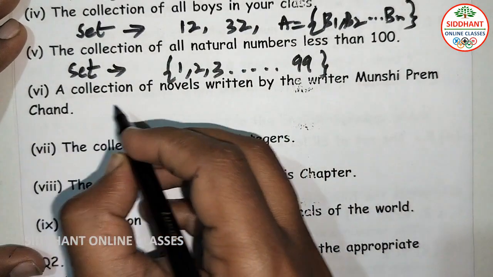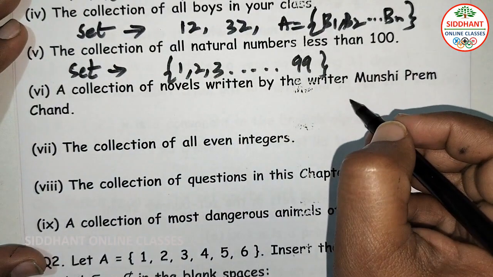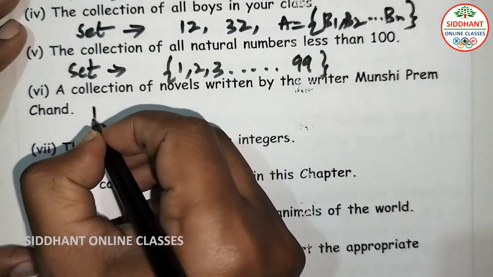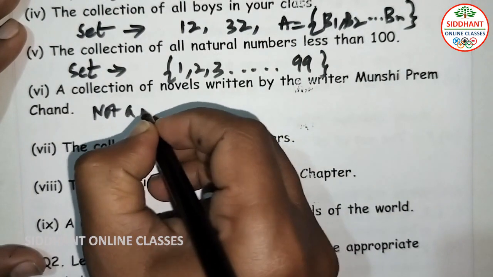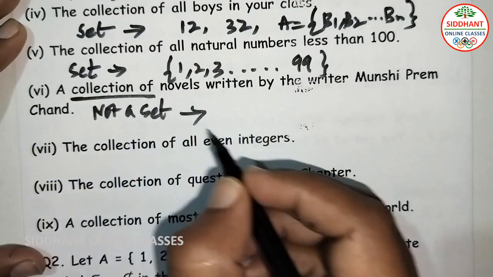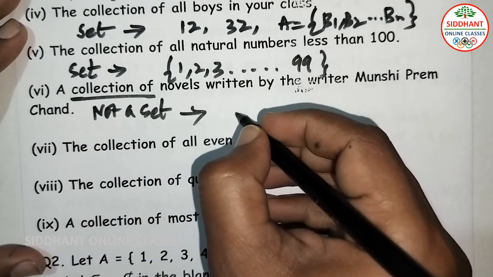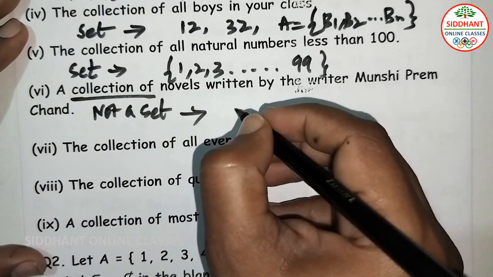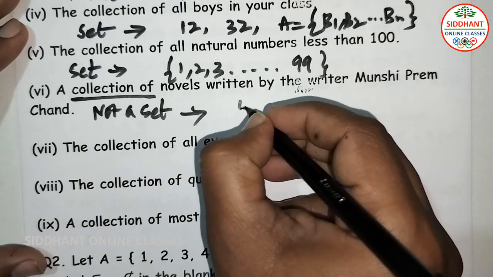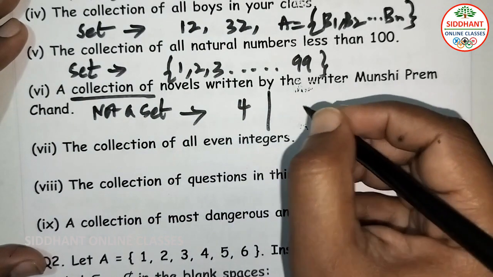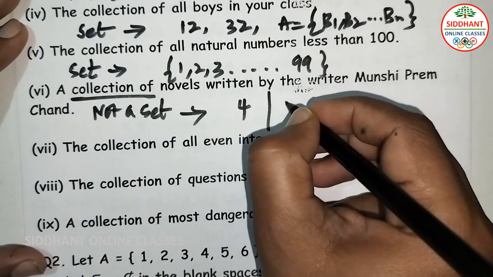Sixth one, a collection of novels written by the writer Munshi Premchand. So here it is not a set. Why is it not a set here? Here the collection they asked, now collection means it will differ from person to person. From my side, I can get 4 novels, suppose. From another person I can get 7.